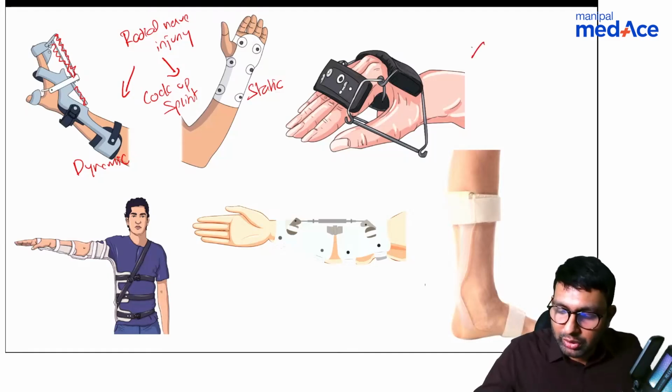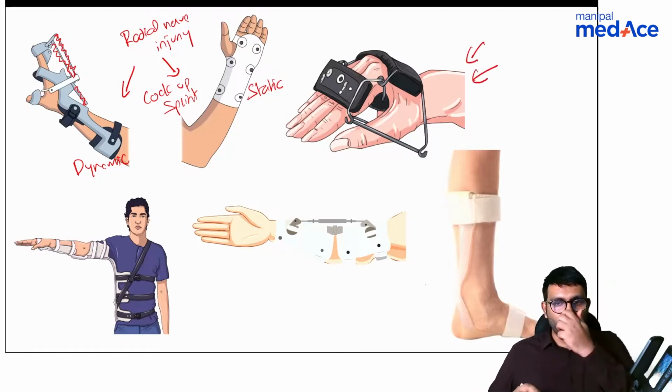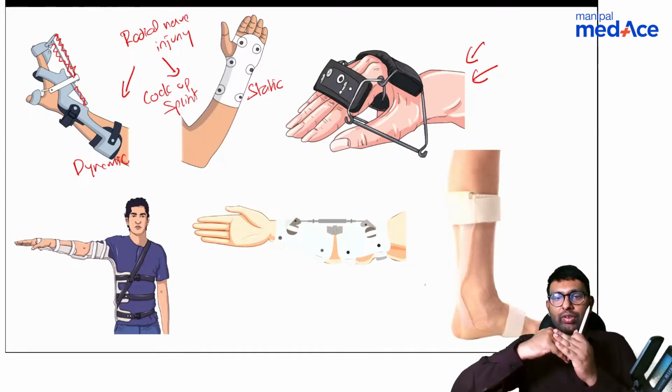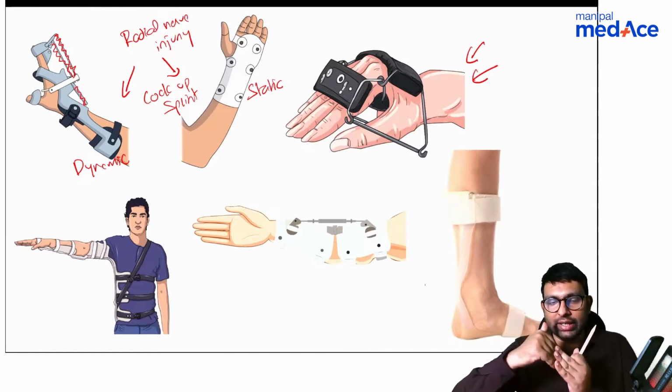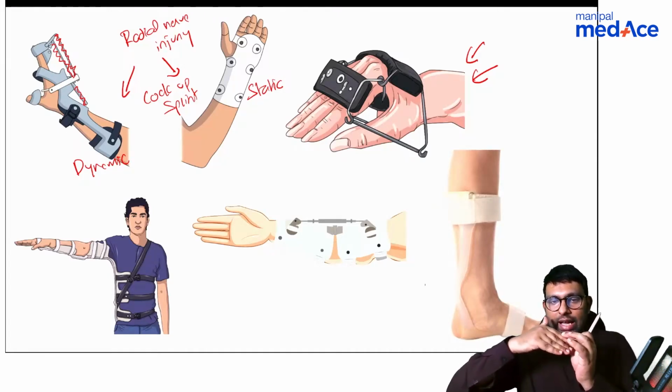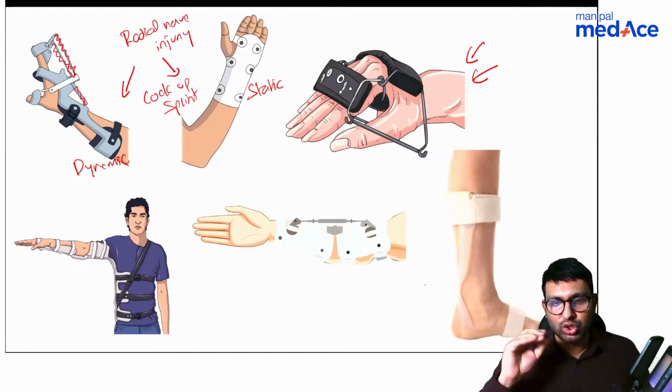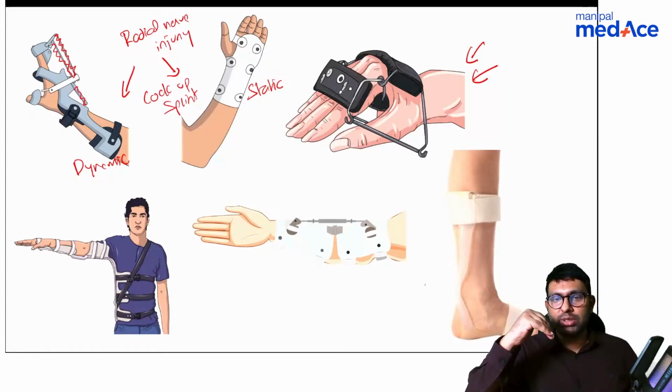What is this one here? Can you tell me? Can you see what it is doing to the hand? It is making the metacarpophalangeal joint go into flexion 90 degree, and it is causing the IP joint to go into extension. It is causing this movement. Now this movement is not possible in which injuries? Which muscle is responsible for this?